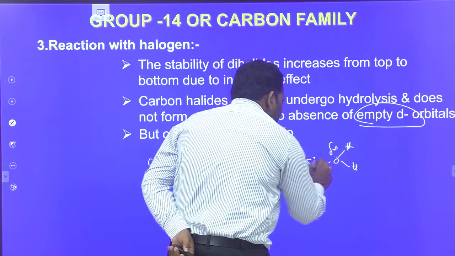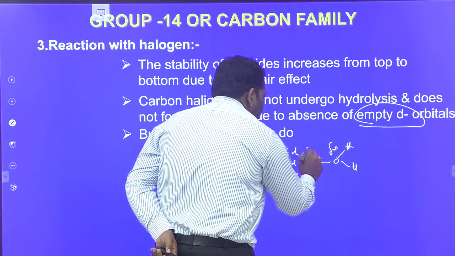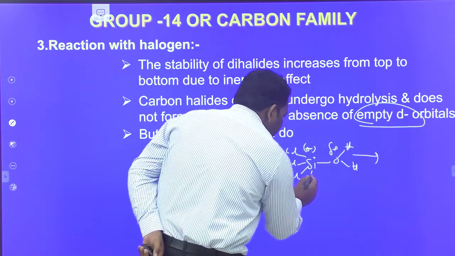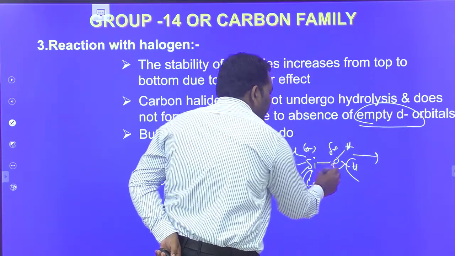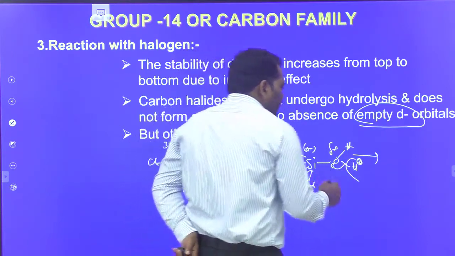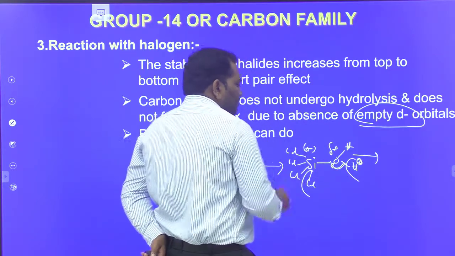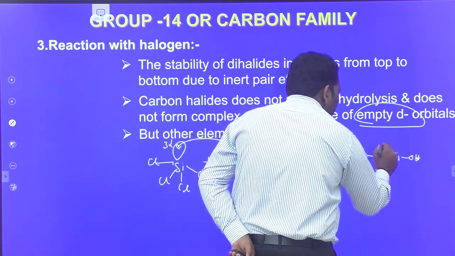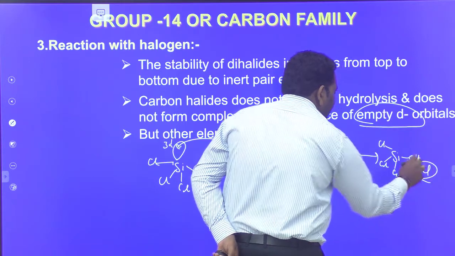Here some partial positive charge is generated, and a negative charge is also generated, like this. Then one of the Cl is eliminated, and an H plus is eliminated from the water molecule. The bond pair of electrons is absorbed by the oxygen. So finally, a Si-OH bond with Cl, plus an HCl molecule is left.